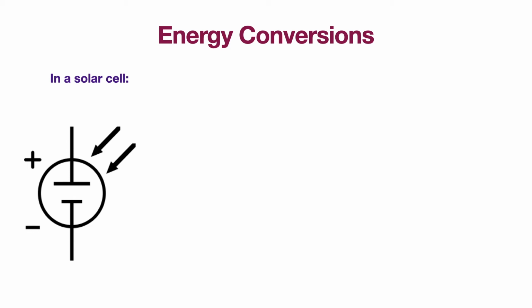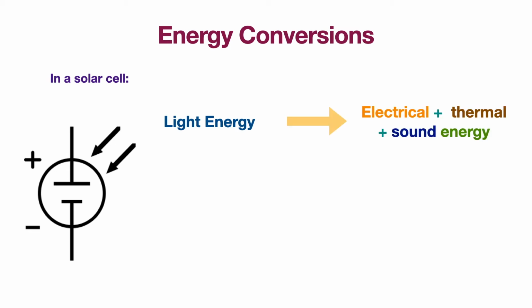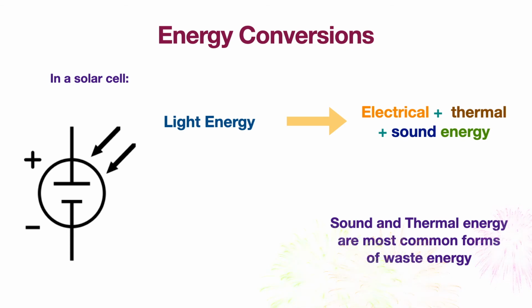So in a solar cell, light energy is being converted directly into electrical energy, and with this some energy is wasted as heat energy and also sound energy. From this we can also conclude that sound and thermal energy are the most common forms of waste energy.